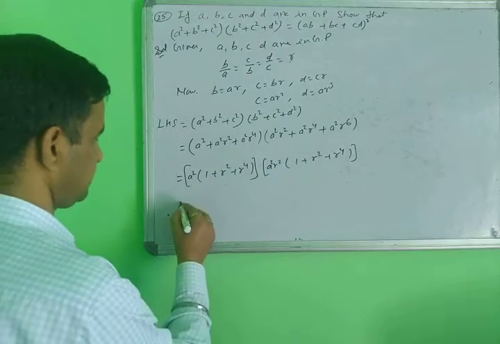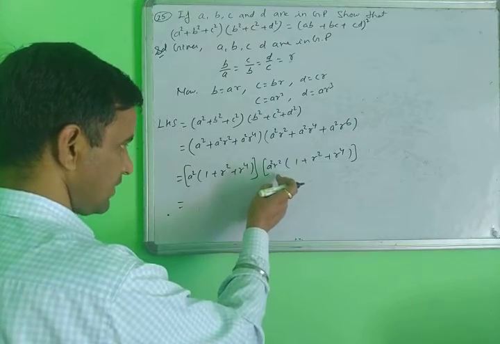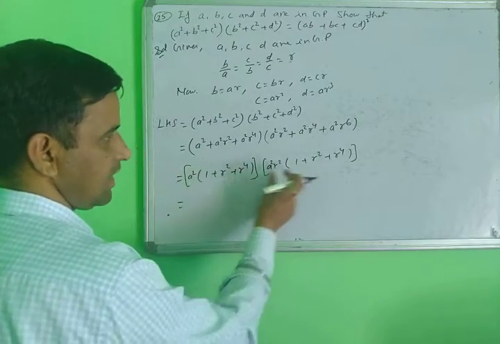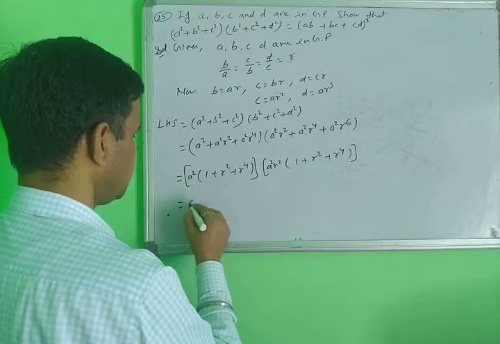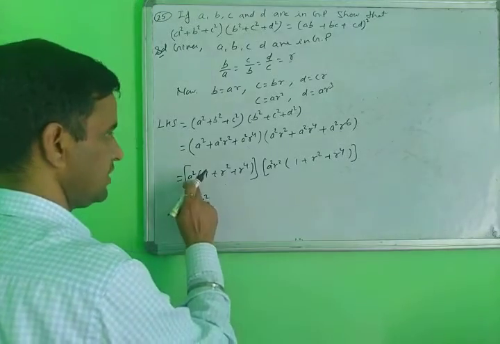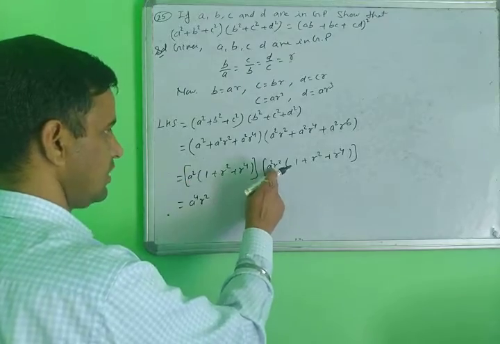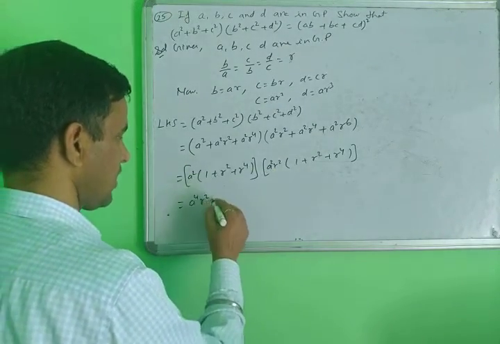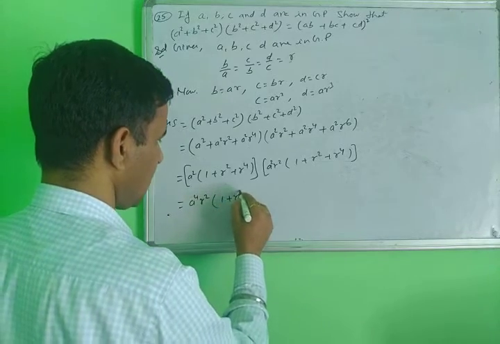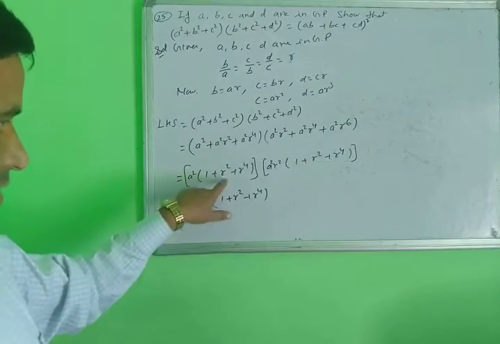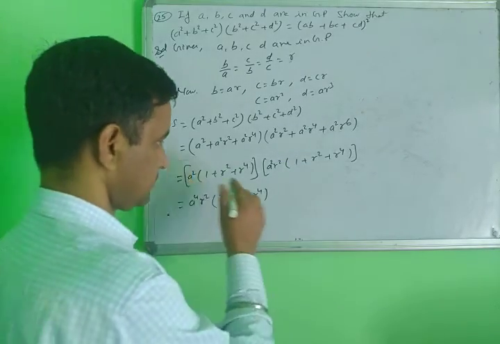After that, you take this and this portion, which are again common. What is left here? r to the 4, a to the 4 r squared. This and this multiply, a to the 4, and 1 plus r squared plus r to the 4, this and this, the whole square.